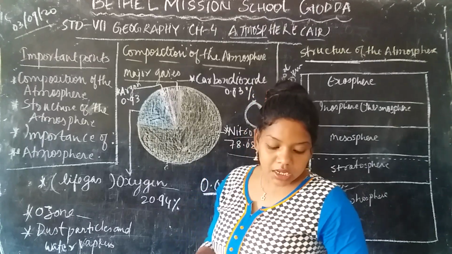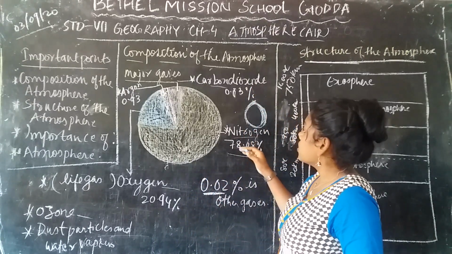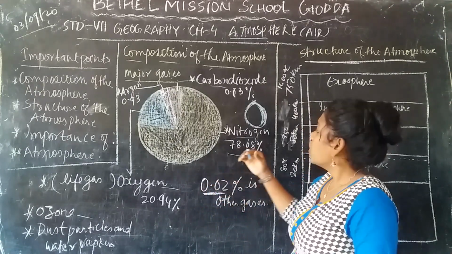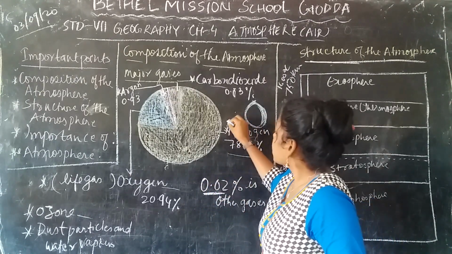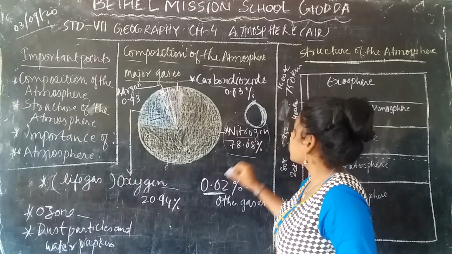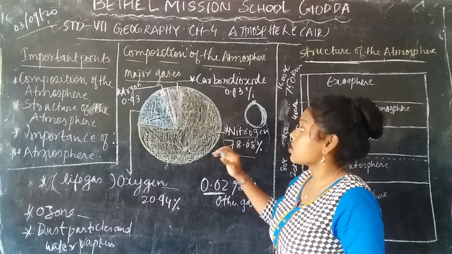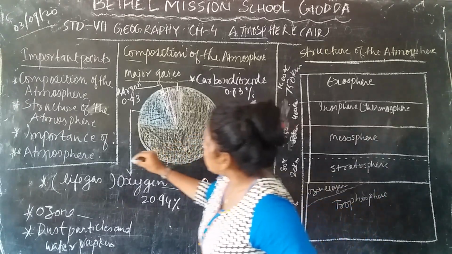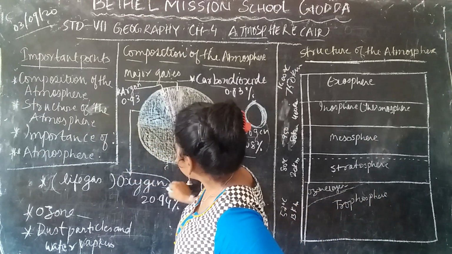Okay, so actually this gas is colorless and tasteless. This is the percentage of the major gases, and nitrogen is more than the other gases. Okay, next we are going to learn about another major gas, which is oxygen.